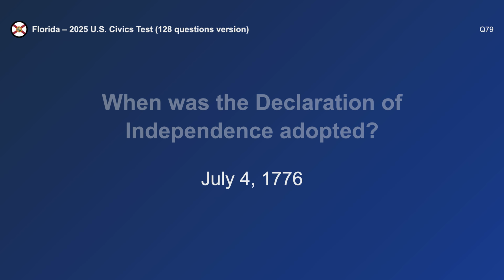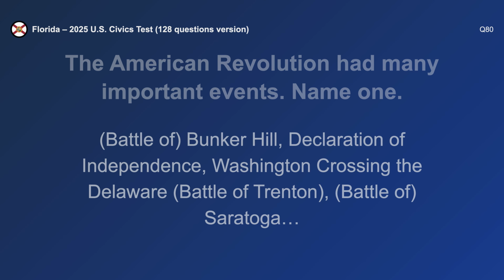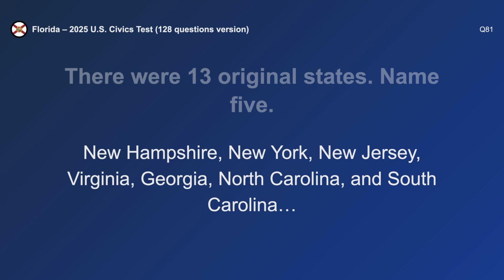July 4th, 1776. The American Revolution had many important events. Name 1. Declaration of Independence. There were 13 original states. Name 5. New Hampshire, New York, New Jersey, North Carolina, and South Carolina.